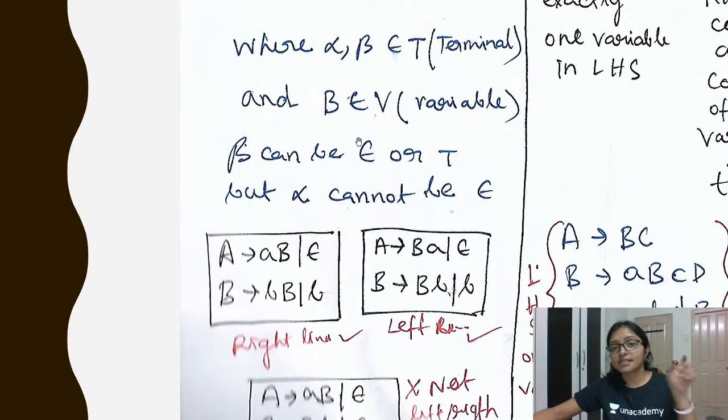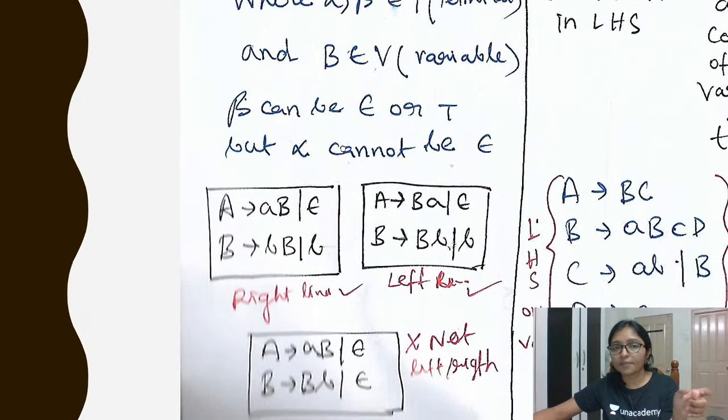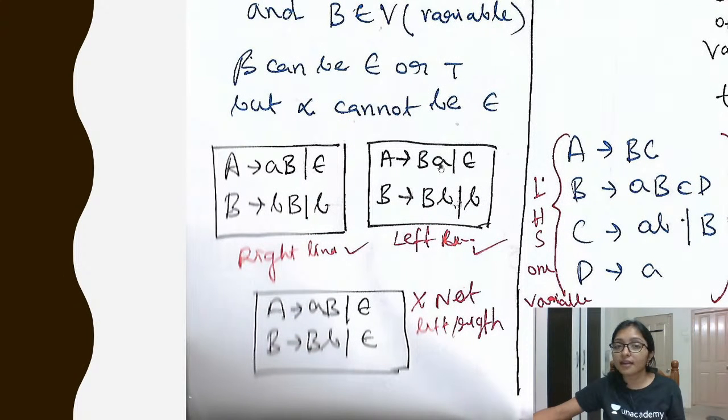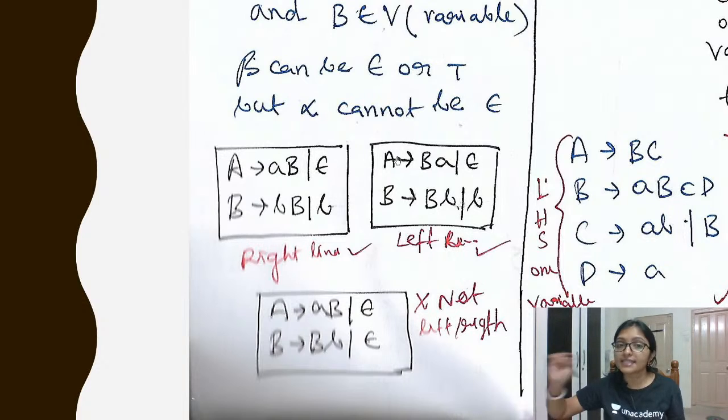And this is the terminal and this is the variable. So beta can be epsilon or a terminal. The terminal can be epsilon or it can be A, B, C, anything. And here also, when you are going for the right linear, it can be epsilon or it can be A, B, C, anything. So when the grammar looks like this, then it is the regular grammar.